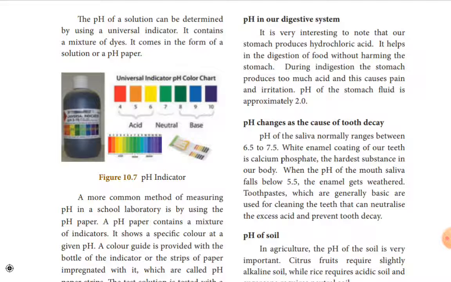The pH of saliva normally ranges between 6.5 and 7.5. The white enamel coating of our teeth is calcium phosphate, the hardest substance of the body. When the pH of the mouth saliva falls below 5.5, the enamel gets weathered.